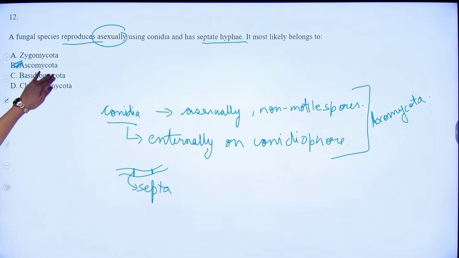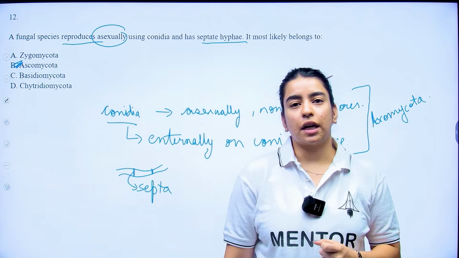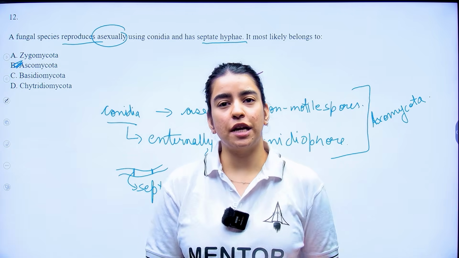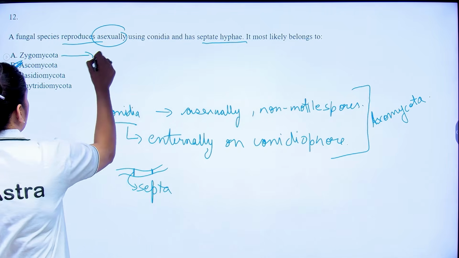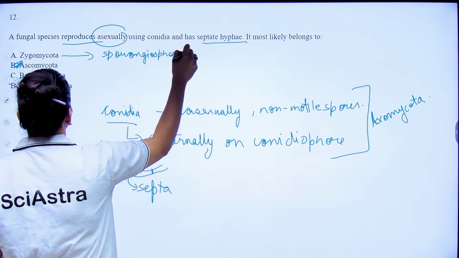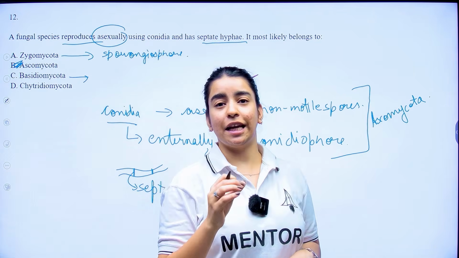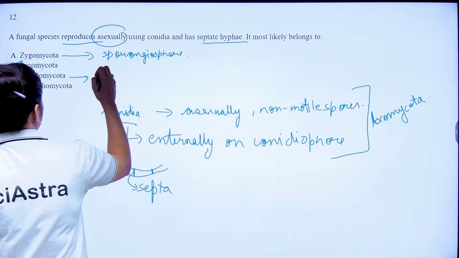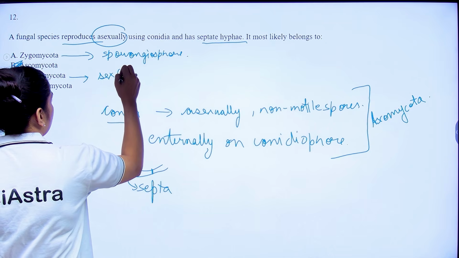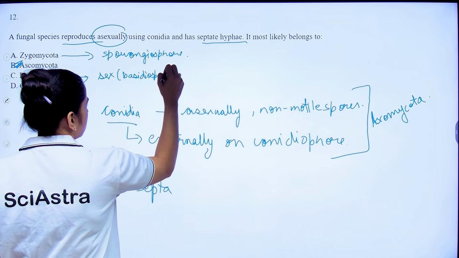Now, if you talk about your Zygomycota, it reproduces asexually but with sporangiospore, right? Basidiomycota reproduce sexually via basidiospores. This is asexual.